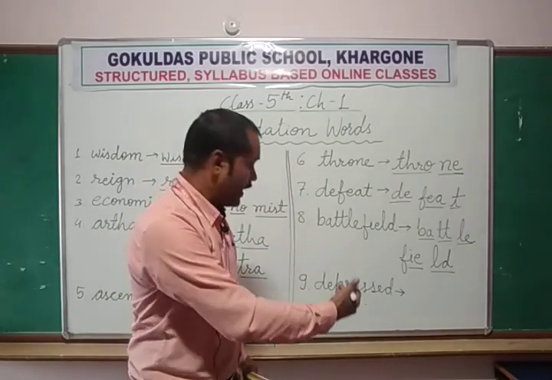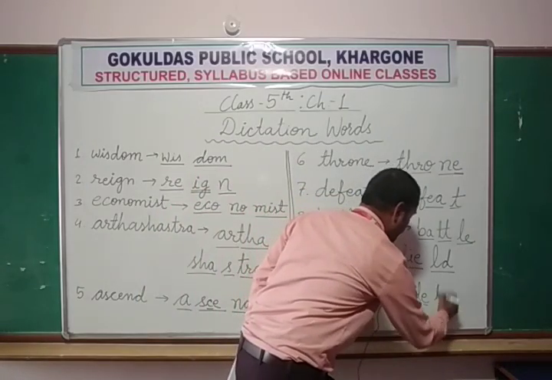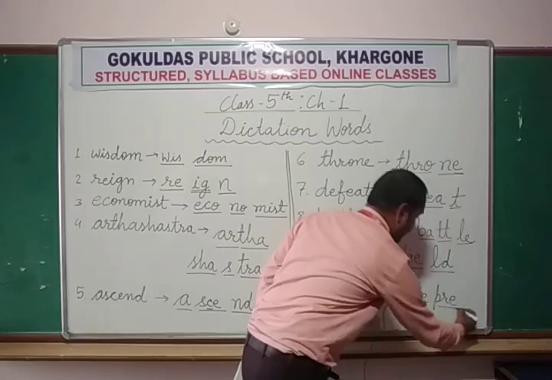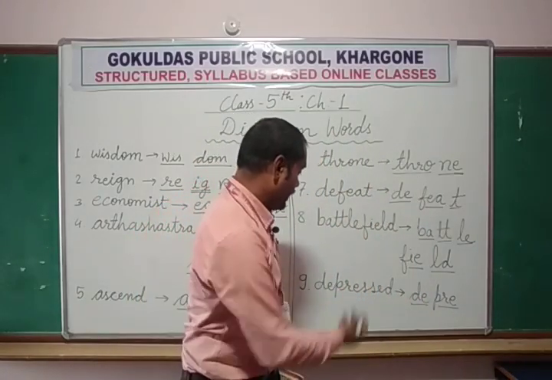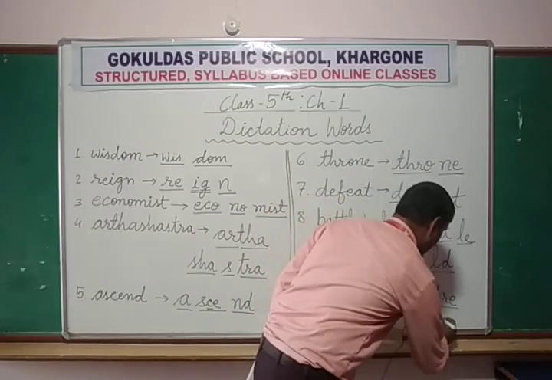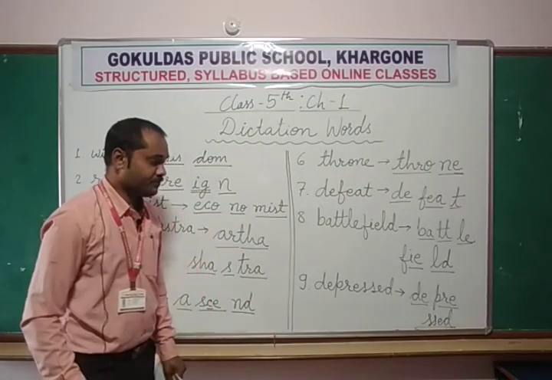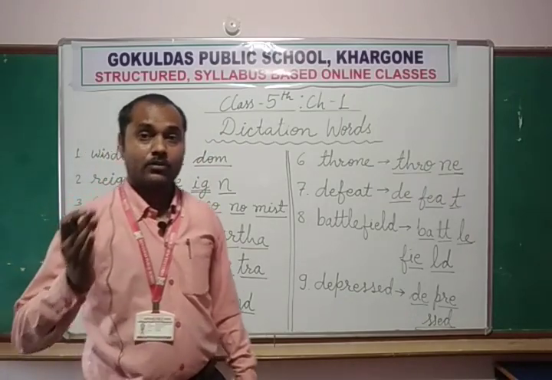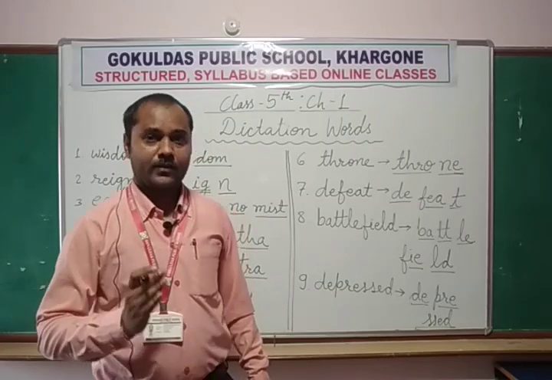Again, try to divide this word: D-E, D. P-R-E, pray. Then double S-E-D. Depressed. He was very much depressed, or very much sad, unhappy.